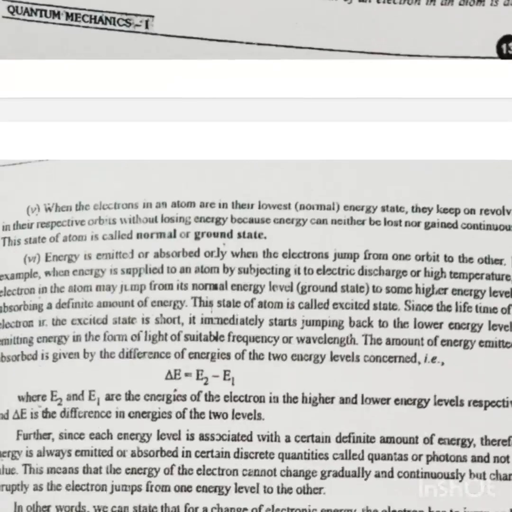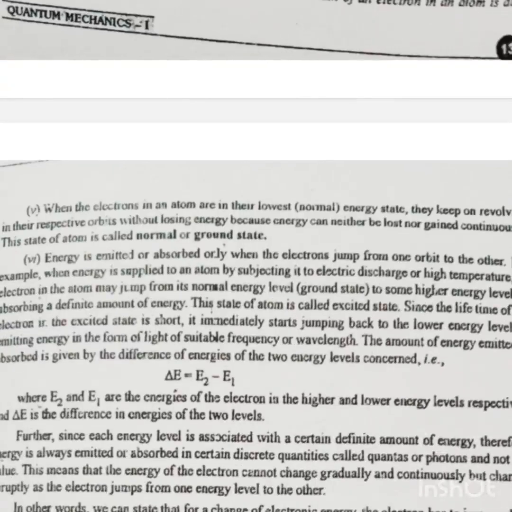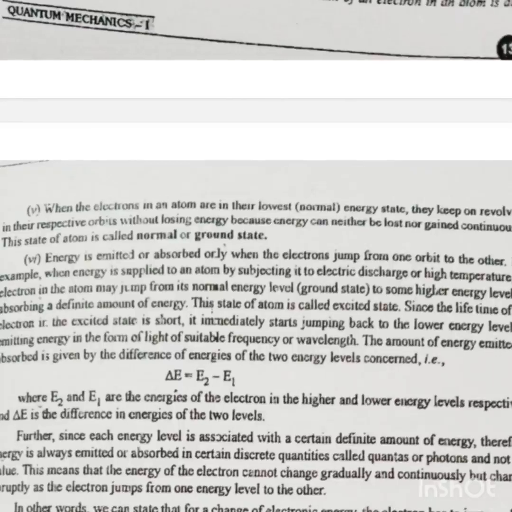1.14 Defects of Bohr model of atom. The Bohr model of atom suffers from the following weaknesses or limitations. The first is inability to explain line spectra of multi-electron atoms. Bohr theory was successful in explaining the line spectra of hydrogen atom and hydrogen-like particles containing a single electron only. However, it failed to explain the line spectra of multi-electron atoms.